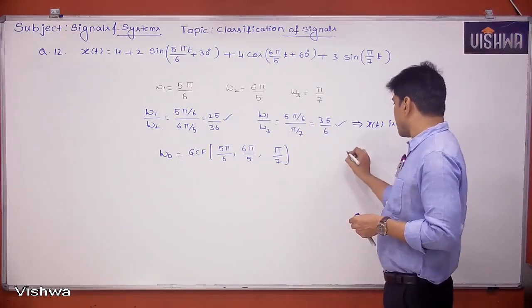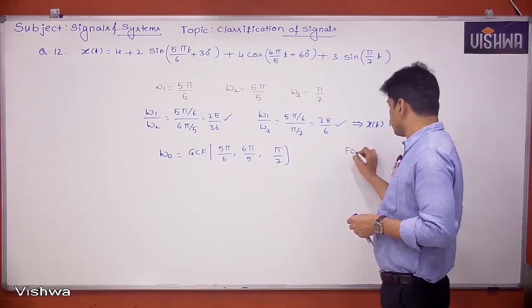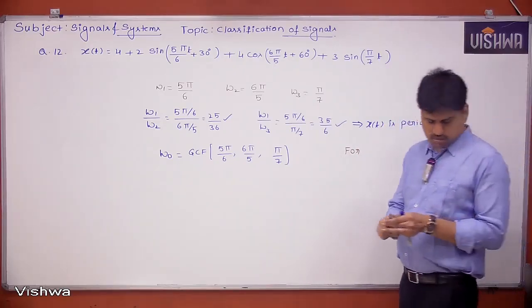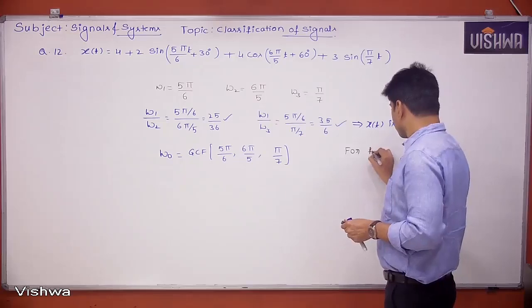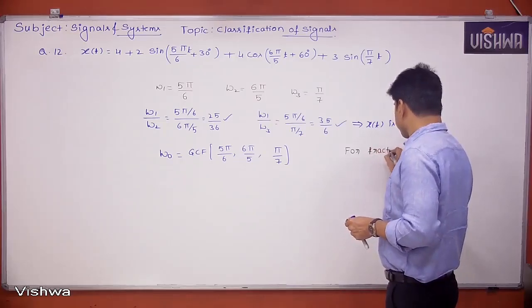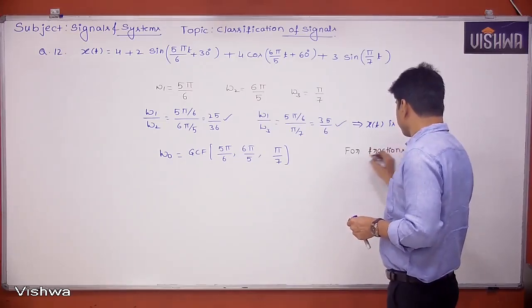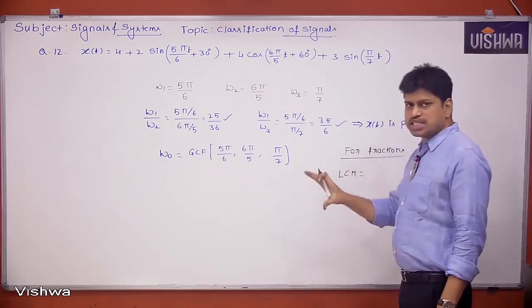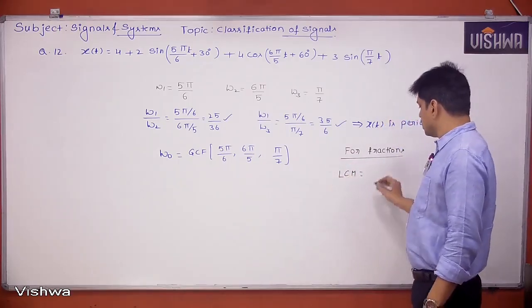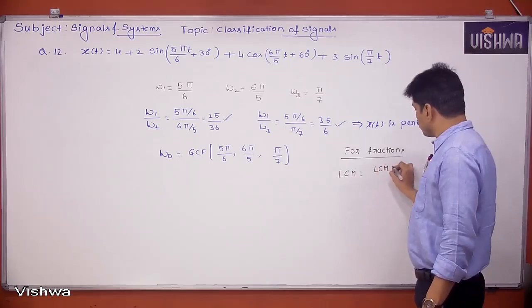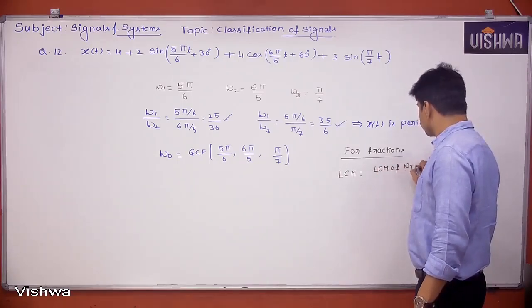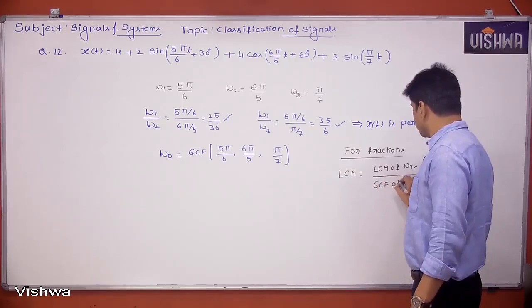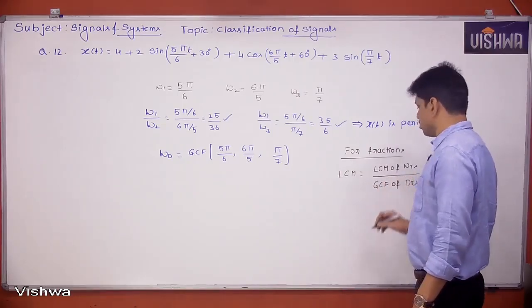For fractions, the LCM is nothing but the LCM of numerators divided by the GCF of denominators.